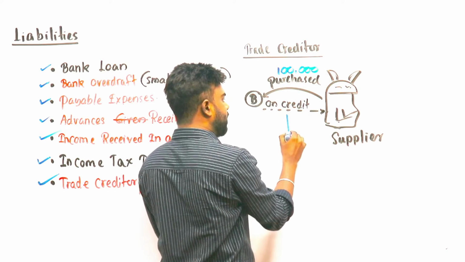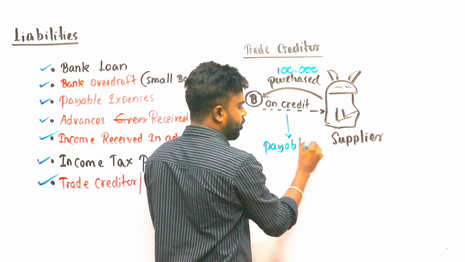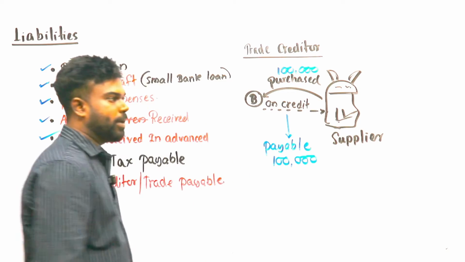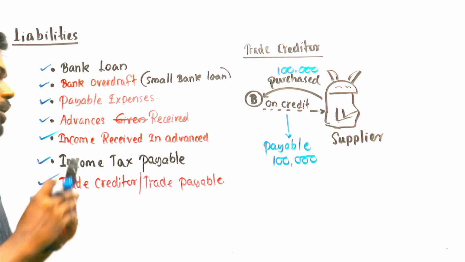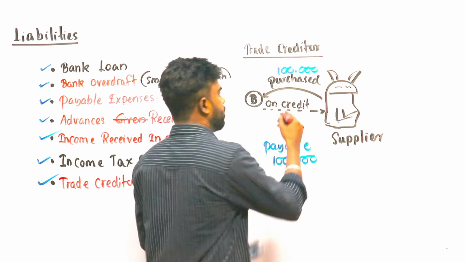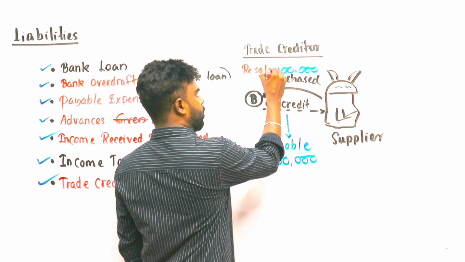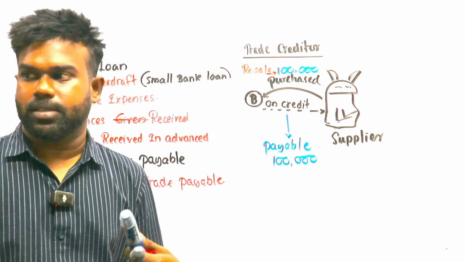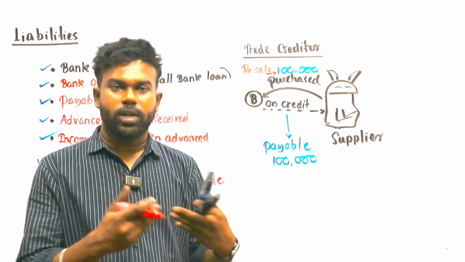But how much do we have to pay? Payable amount, 100,000 should be payable to the supplier. Therefore, what do we call this? These are purchases for resale purposes. In a vegetable shop, purchase vegetables on credit basis. In a car sale, purchase cars for resale purpose, on credit.